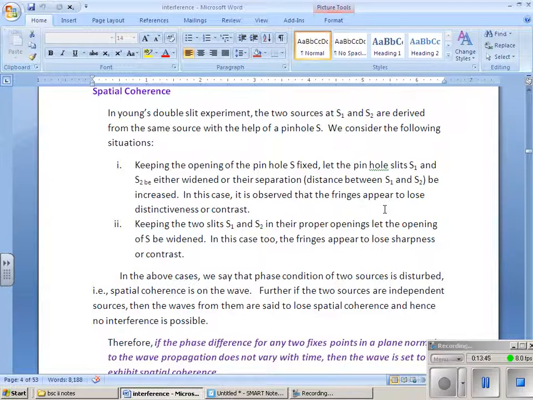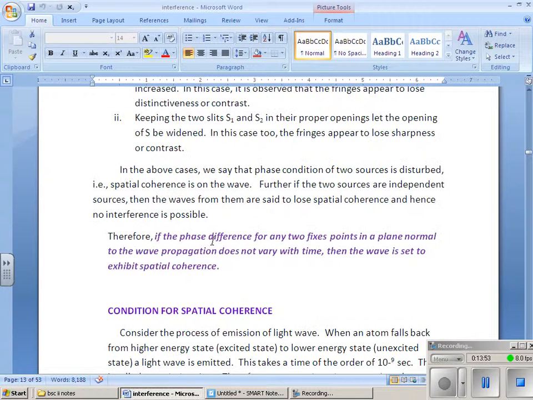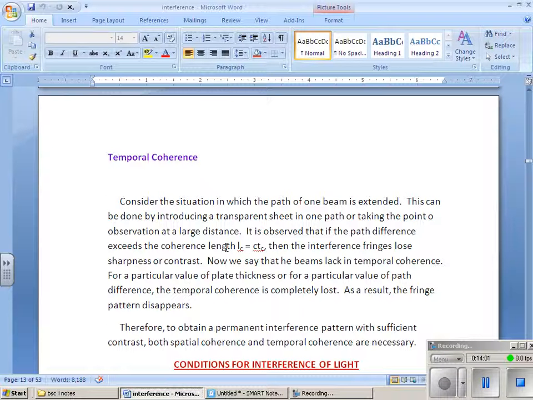So for spatial coherence, the pinhole openings S1 and S2 must be the same and the distance must be maintained. If the phase difference at any fixed point does not vary with time, then it will exhibit spatial coherence. And what does temporal coherence mean? The distance from the source to the screen must be fixed.